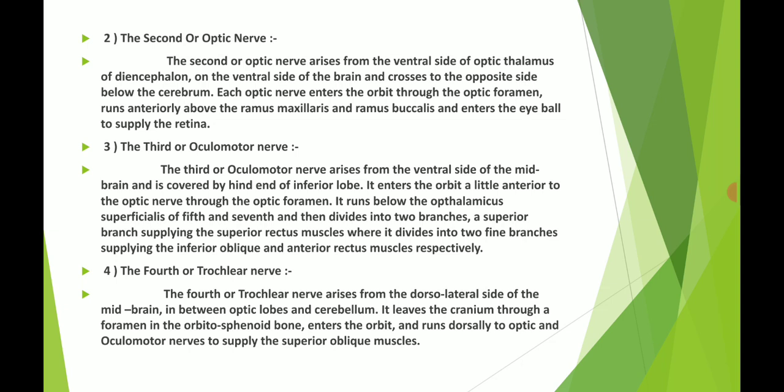The fourth or trochlear nerve arises from the dorsolateral side of the midbrain, in between the optic lobes and the cerebellum. It leaves the cranium through a foramen in the orbitosphenoid bone, enters the orbit and runs dorsally to the optic and oculomotor nerves to supply the superior oblique muscle.